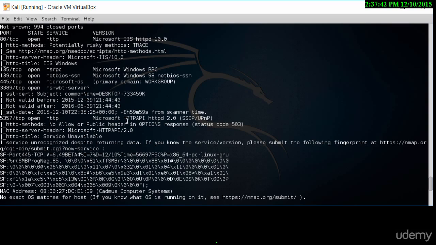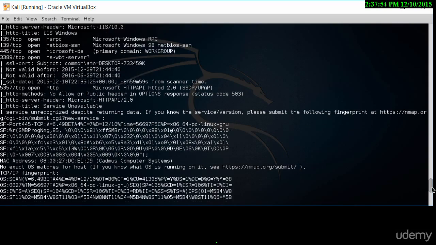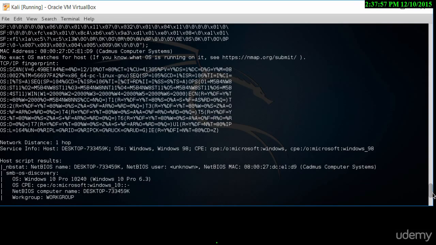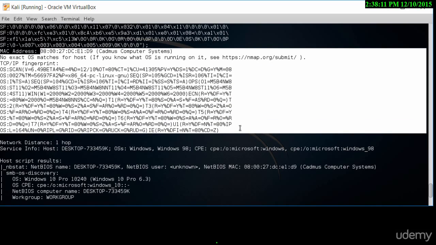Let's look for the operating system, because this will tell us exactly what operating system it is. So let me scroll down and look through the rest of the information to see if I can find the operating system. It tells me Microsoft Windows, it tells me Windows here, and it tells me Windows 98. Now obviously this machine is not a Windows 98 machine, it's running Windows 10.